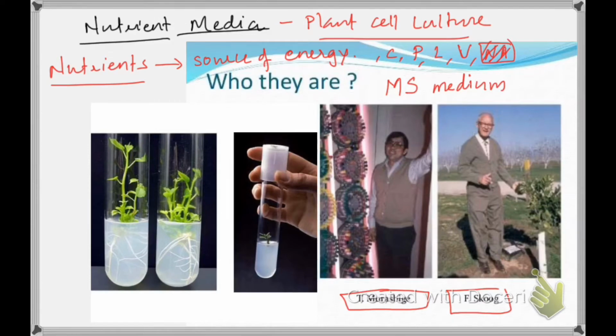You can see here plantlets are grown inside the test tube, and did you see this jelly-type substance below the plantlet? This is actually the medium. This medium contains all the ingredients, and that medium and its ingredients decide the growth of plants.